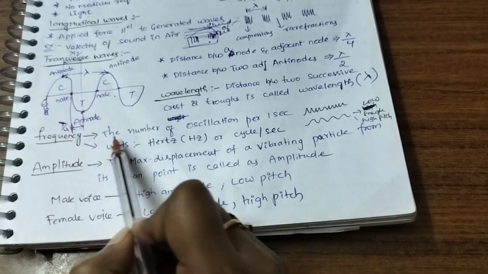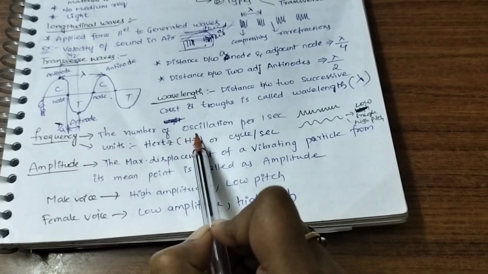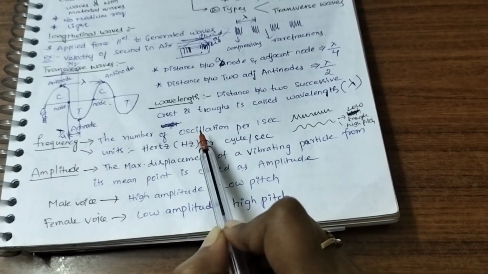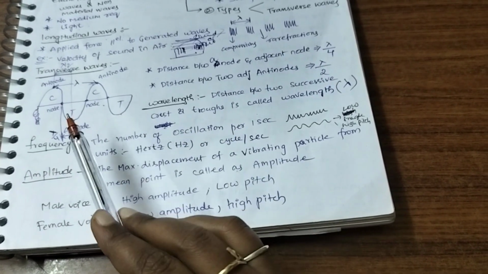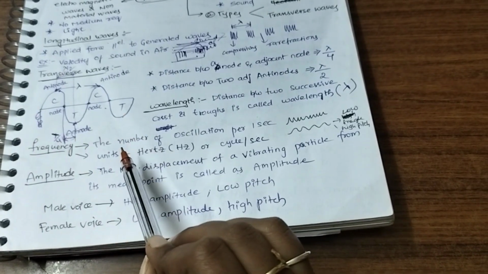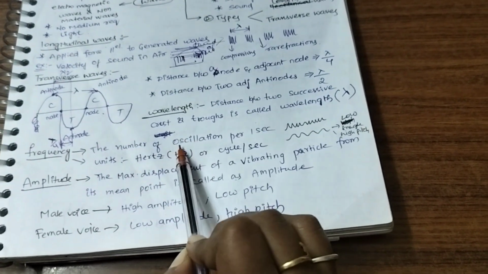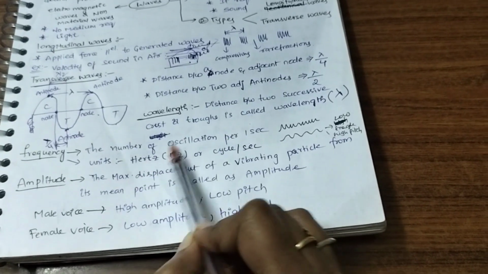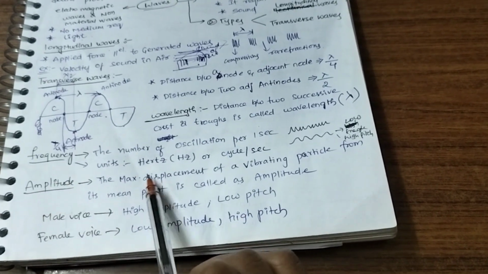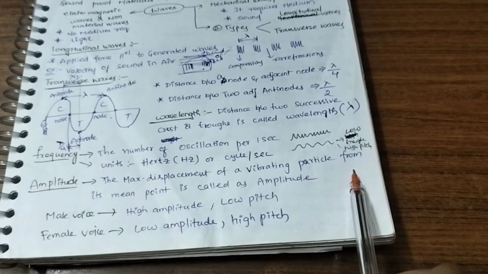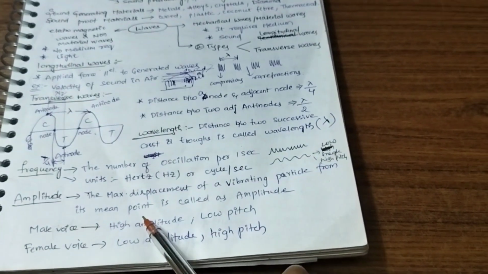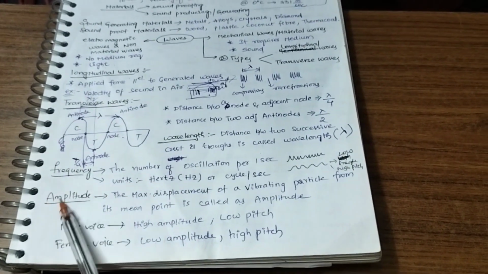When it comes to frequency, frequency is the number of oscillations per 1 second. The number of oscillations taken per 1 second is called frequency. Frequency units: hertz or cycle per second. Cycle per second is also called hertz. Next, amplitude. The maximum displacement of a vibrating particle from its mean position is called amplitude.